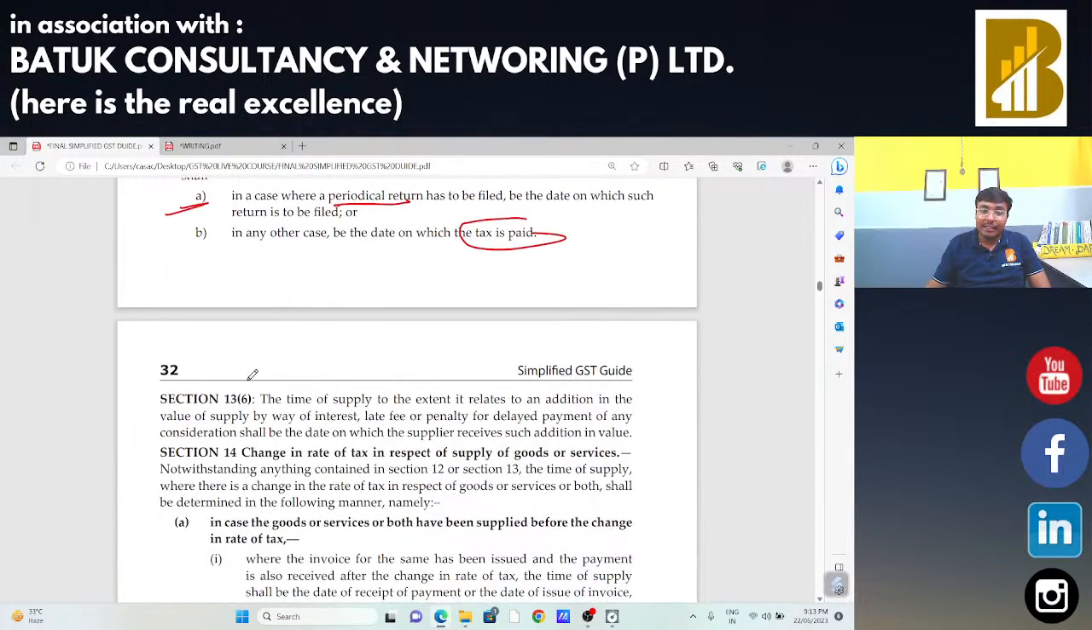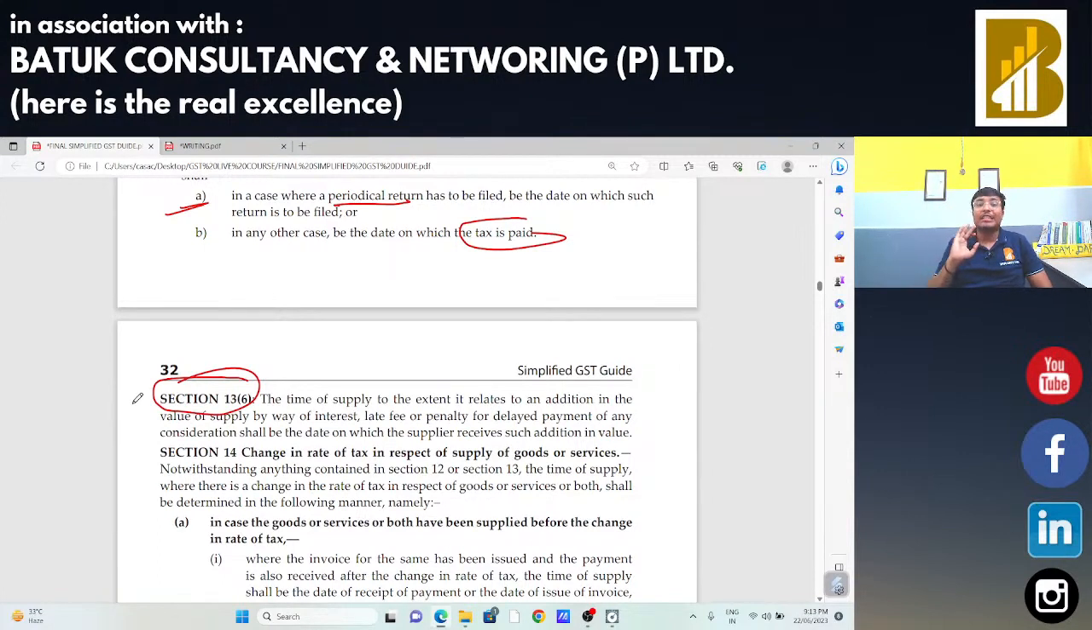Now section 13 subsection 6 says if there is any addition on account of interest and late fees, the date of addition will be treated as the time of supply. So in case of supply of services, section 13 subsection 2 talks about the time of supply in case of supply of services under forward charge, so the date of payment or your date of invoice, whichever is earlier, will be treated as your time of supply.